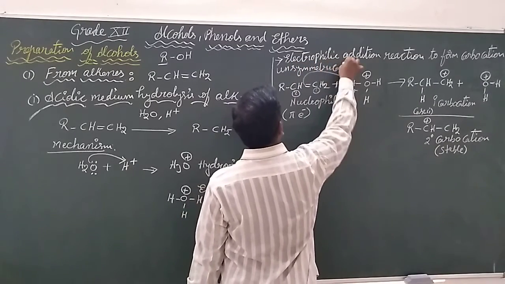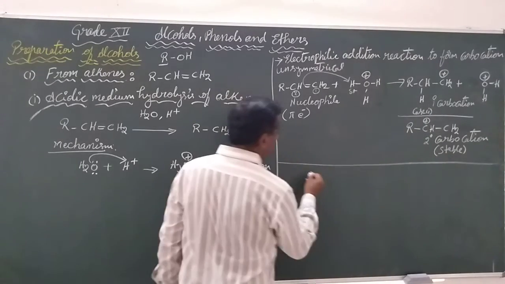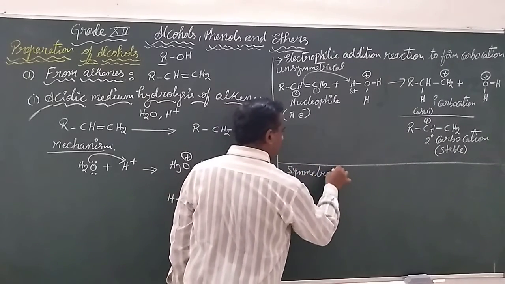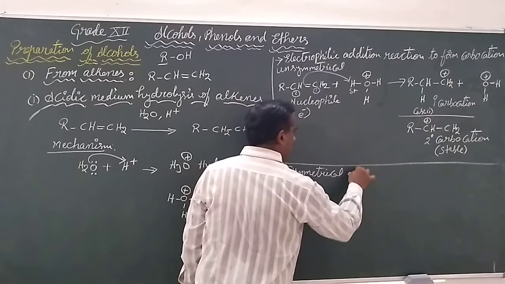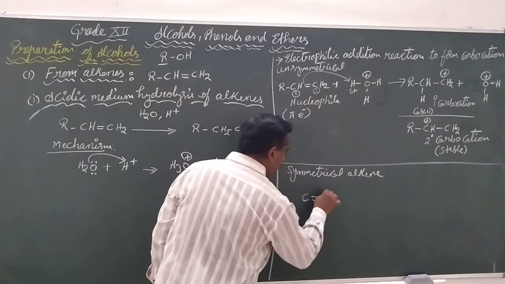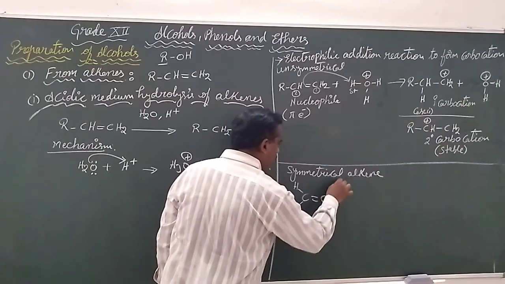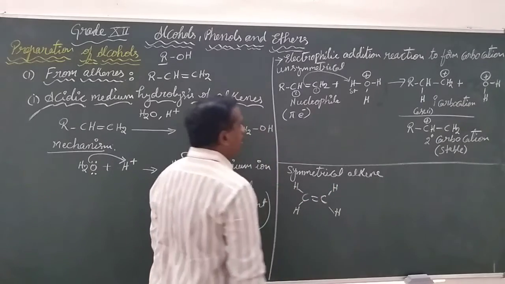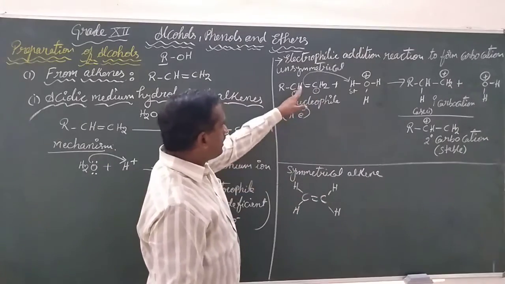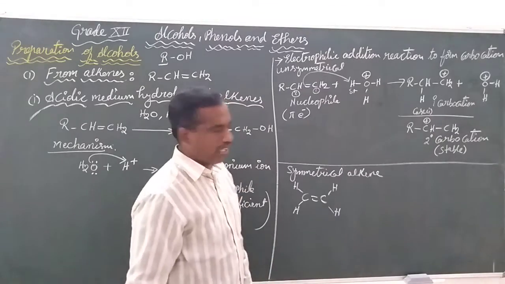What if we choose a symmetrical alkene? When we choose a symmetrical alkene, like here, I am giving both as only hydrogens. The same we got CH2=CH. In the place of R, I have written a hydrogen.